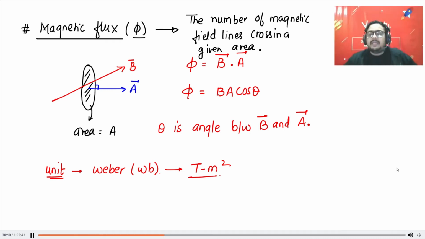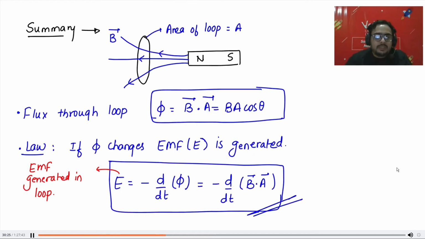Difference between EMF and potential difference. Adya, you will have to go back and watch the lecture. We have studied about EMF and potential difference. Here both will be same, but in case of battery, they are different. Okay. You can watch the current electricity lecture once again.